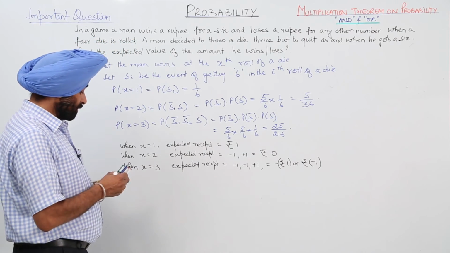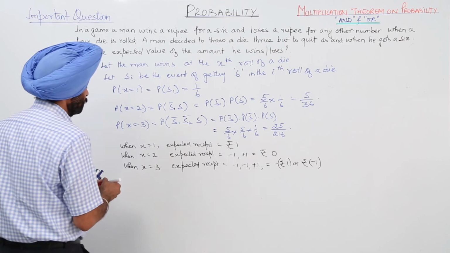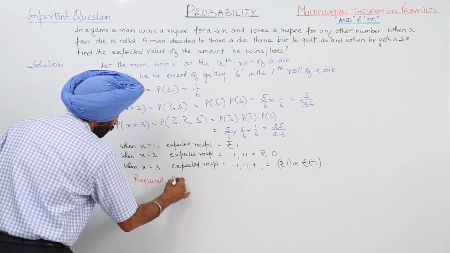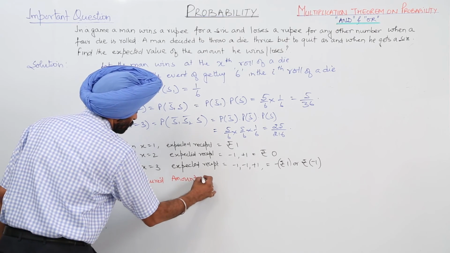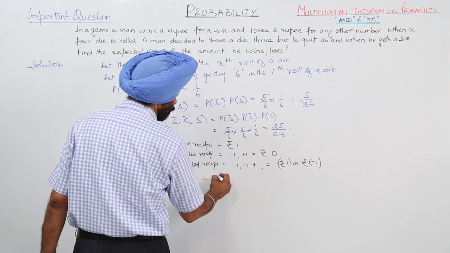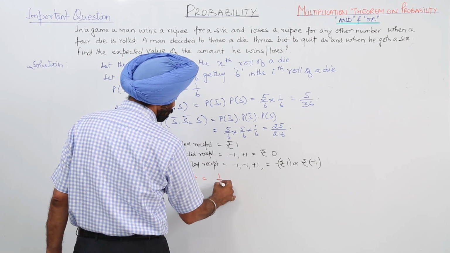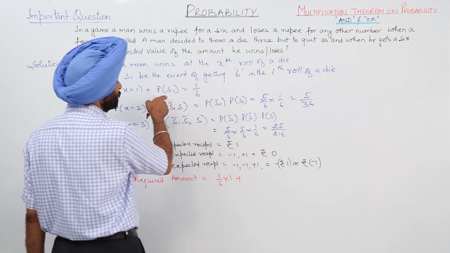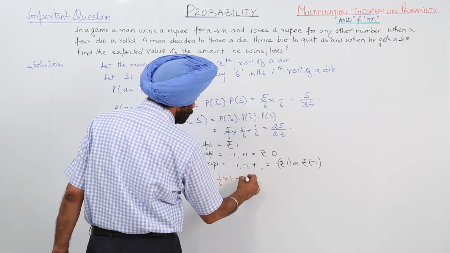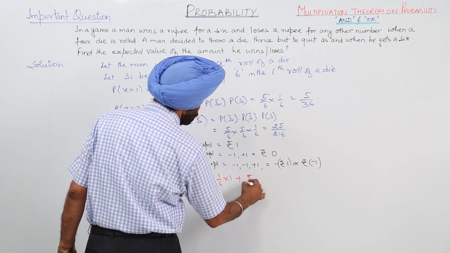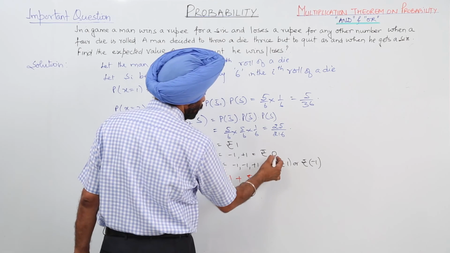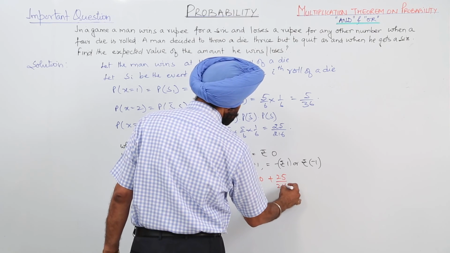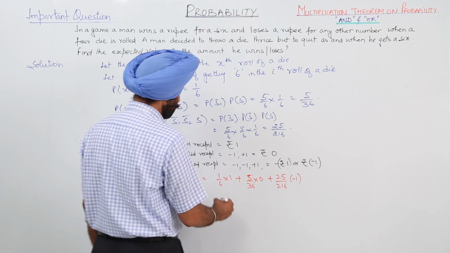So now what is the required amount he is getting? Required amount by the probability. We are having 1 by 6, first 1 by 6 when he is getting rupee 1, plus 5 by 36 when he didn't get any rupee, plus 25 upon 216 when he is losing 1 rupee.